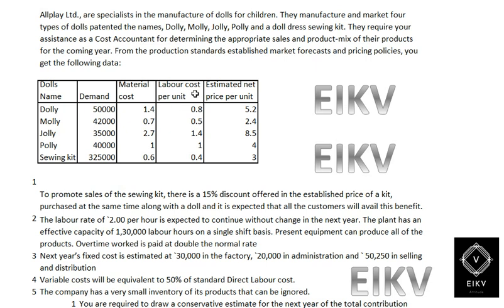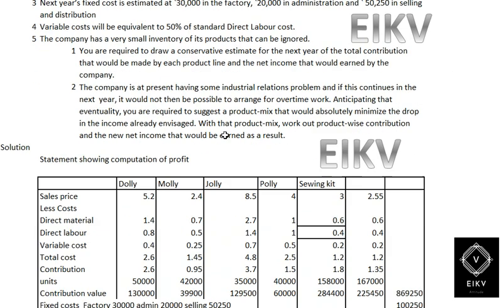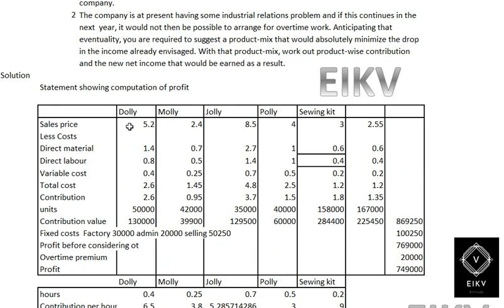Then material cost is there, labor cost per unit has been given, then estimated net price per unit. First we will take the estimated selling price, less direct material first, then direct labor, then variable cost, then take the total cost. So sales price minus total cost will give you the contribution per unit,